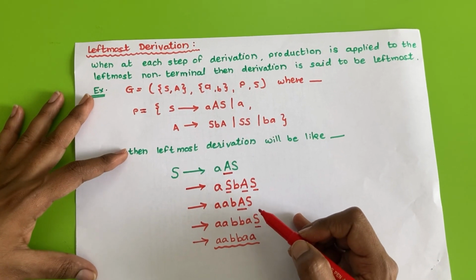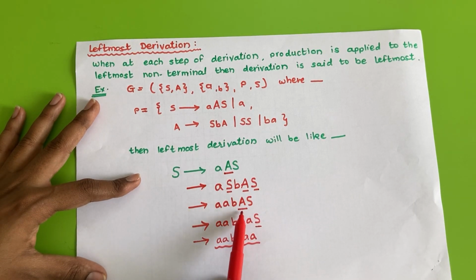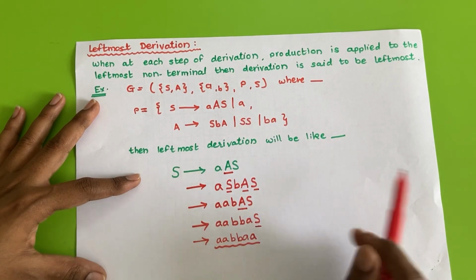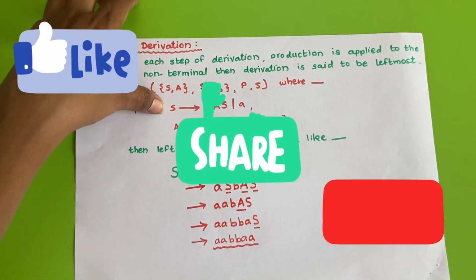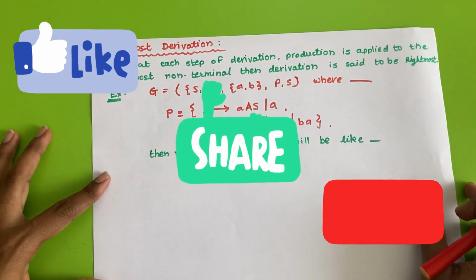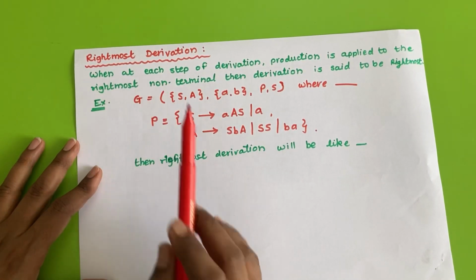So in leftmost derivation we have replaced the leftmost non-terminal in each step of derivation, and that is nothing but the leftmost derivation process. Now we will see how we can get the rightmost derivation. So again we will take the same example for rightmost derivation.